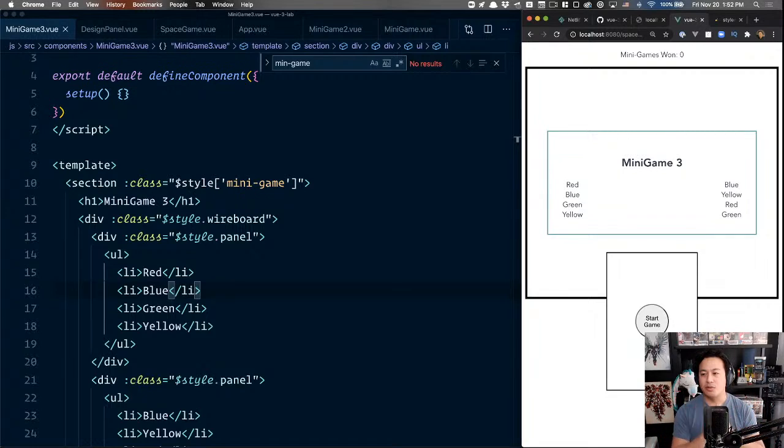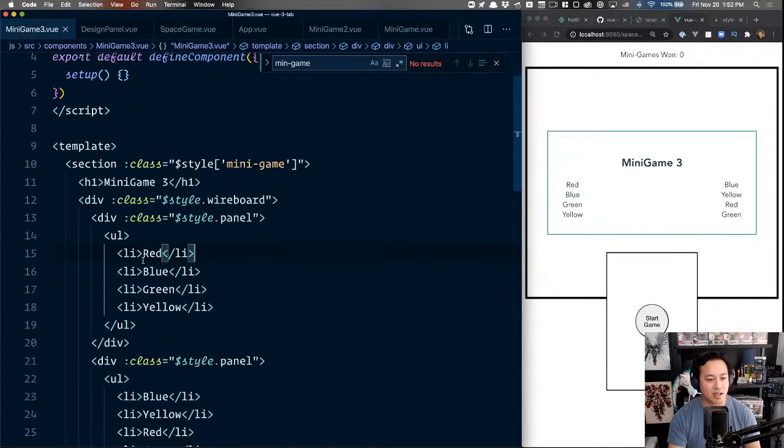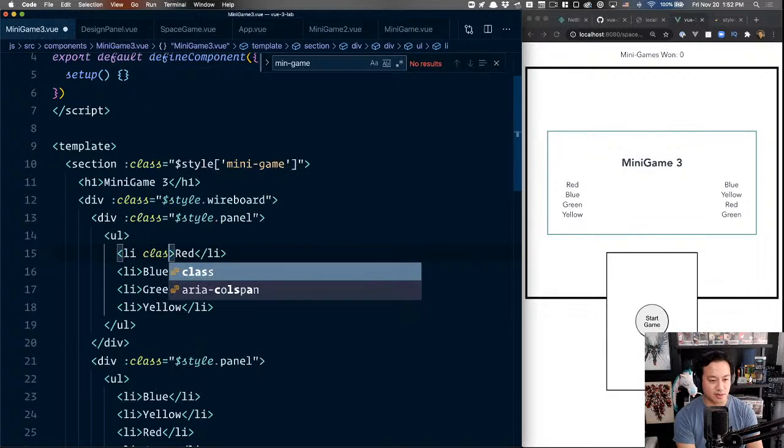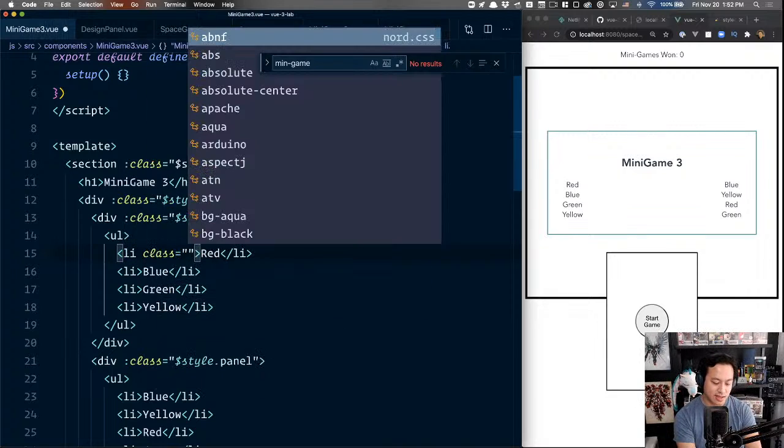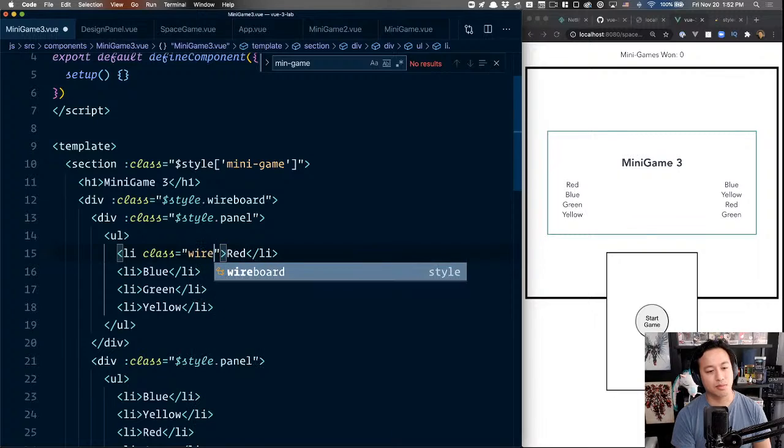Okay, so cool. We have our two sides now. And so probably the easiest thing for us to do right now is to go ahead and, let's see. So the right-hand side is the correct order, and we need to be able to click on something and then have it register what that is, right? And so in that regard, this will be, I'm gonna say, wire.